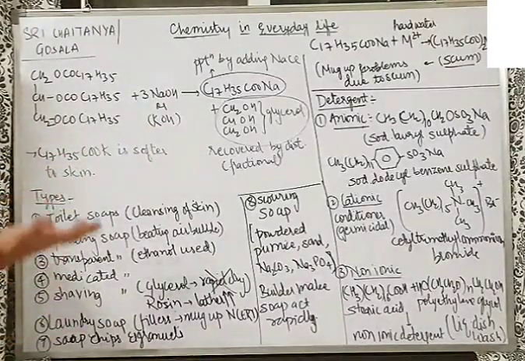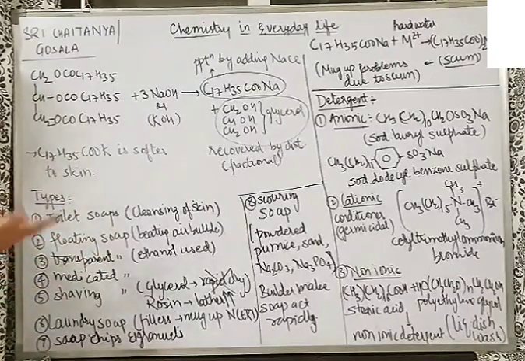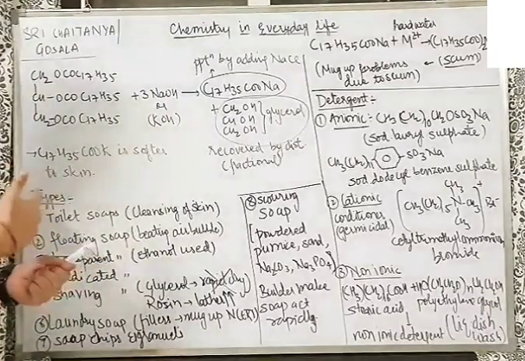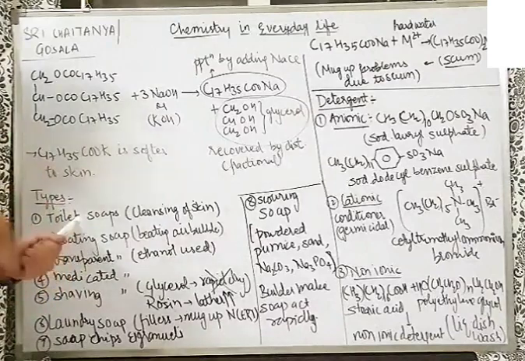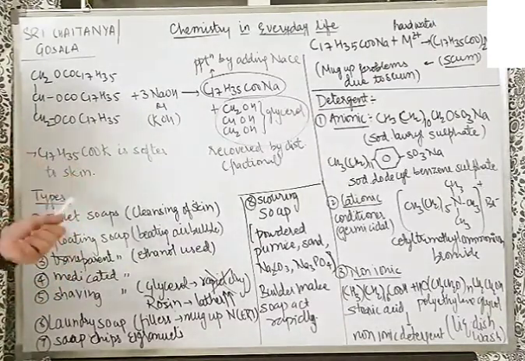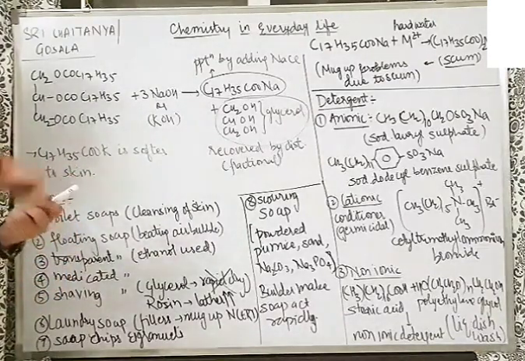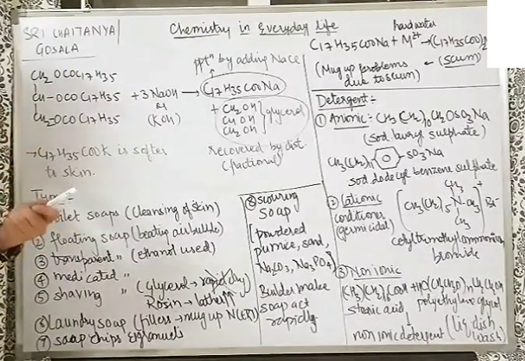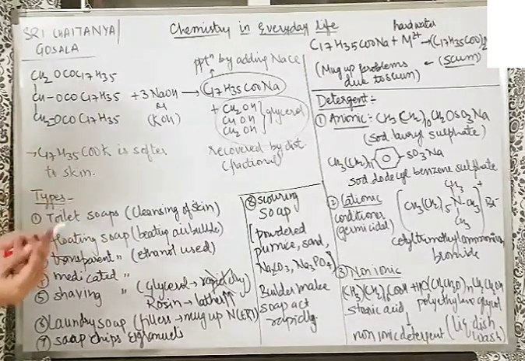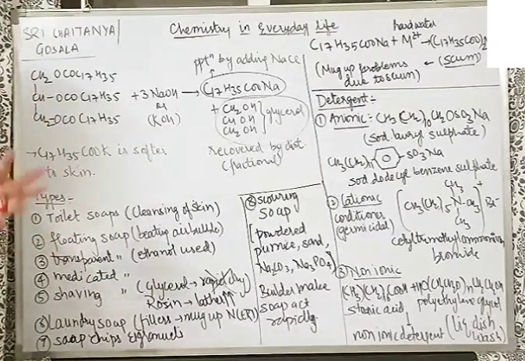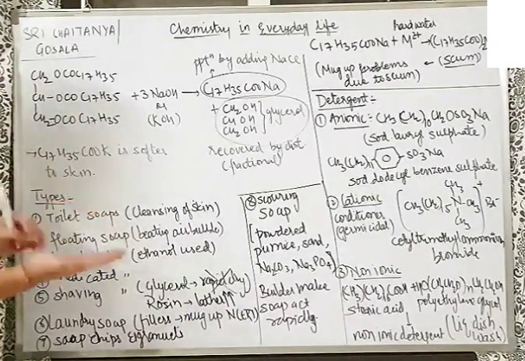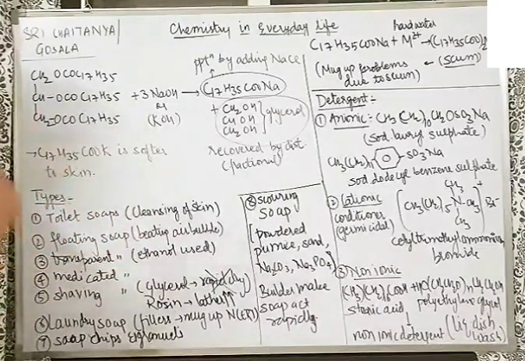Floating soap, they float over water. For making such soap, while saponification, we beat in air bubbles before solidifying it. We give a lot of beating, a kind of stirring. Proper stirring is given so that proper bubbles are formed there. That bubble will give lower density to these soaps, and as a result, they will float over water.